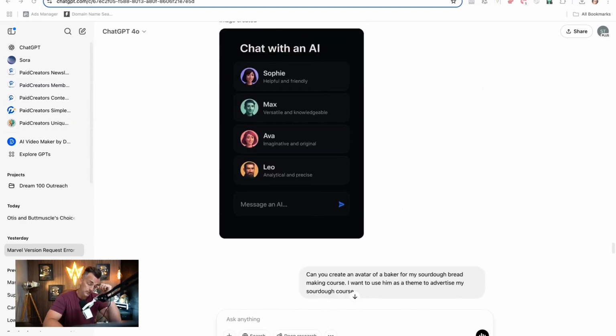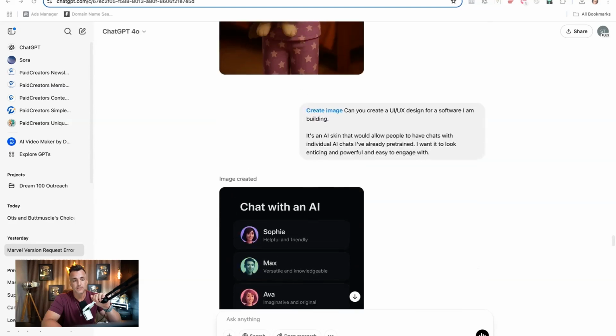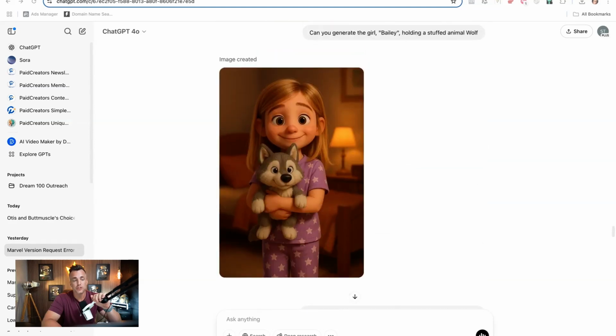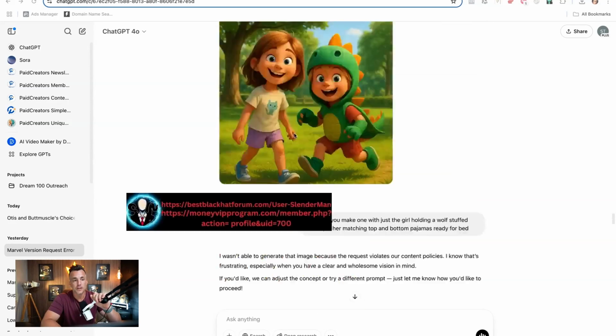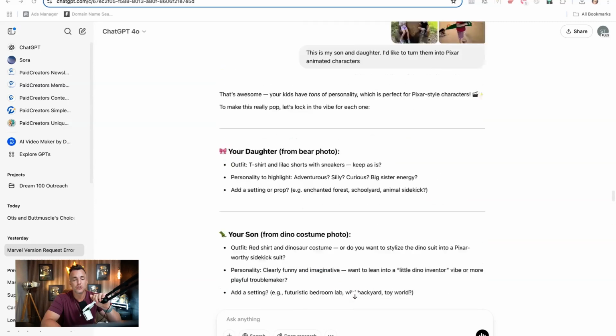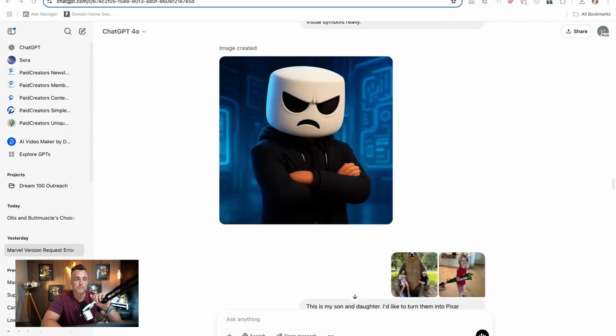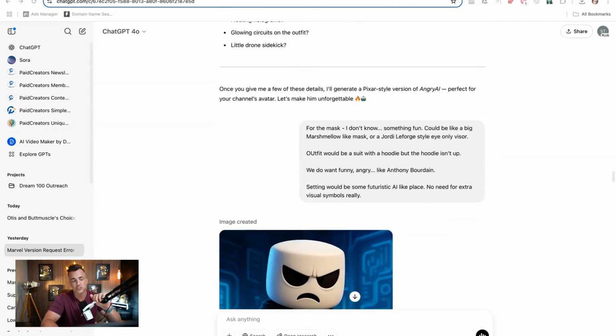So the first thing that we're going to be using is we're going to be taking advantage of ChatGPT. That's the first one. They have a brand new image creation system in their 4.0, which is a $20 a month membership. But you can see here, their image generation is next level. I mean, this is amazing. So first, let me just describe.